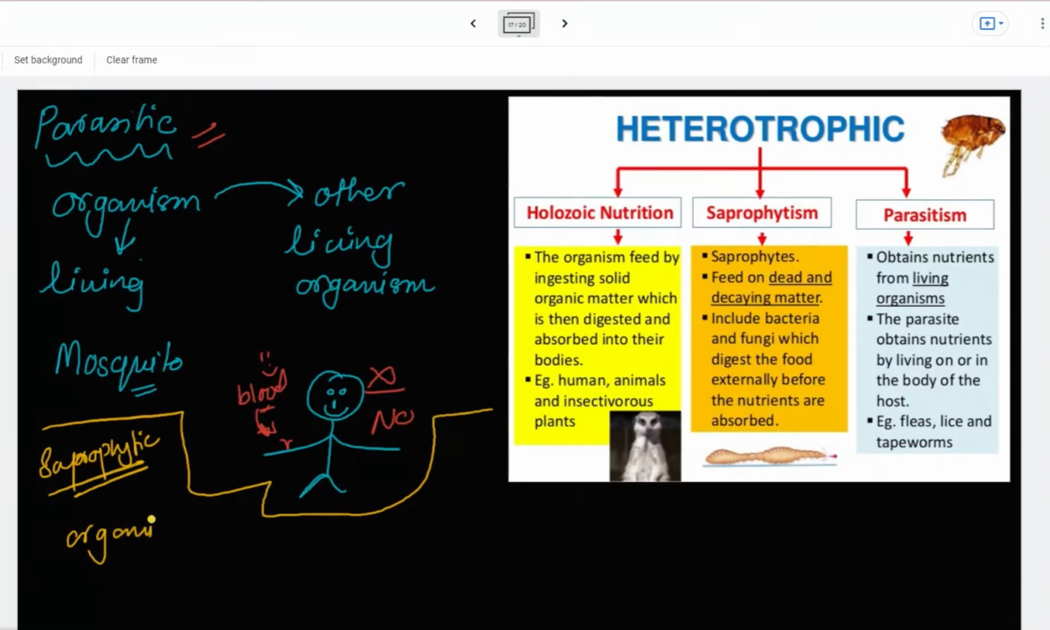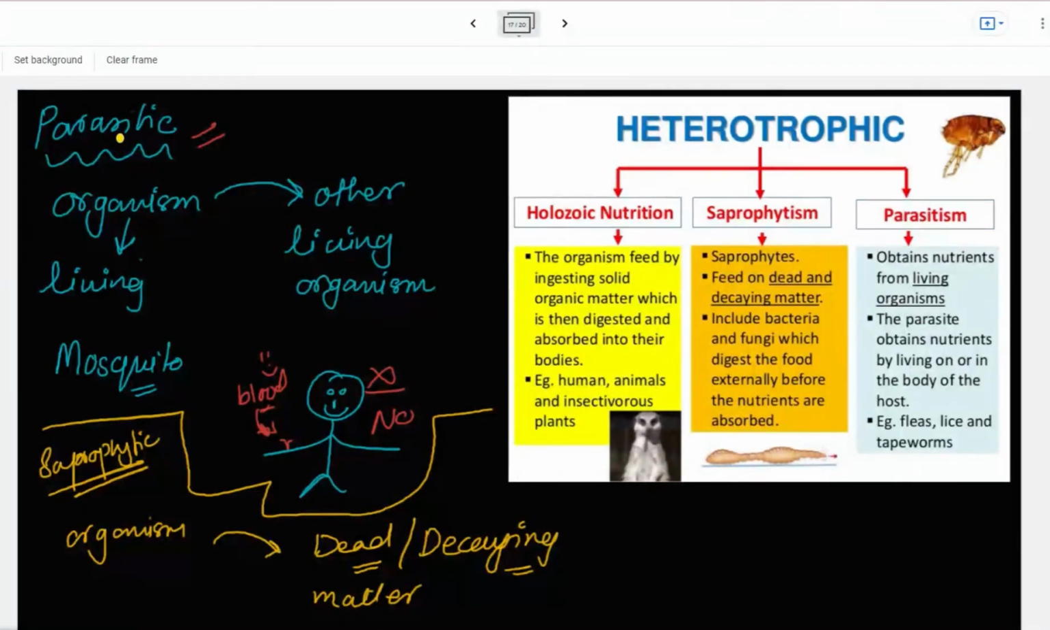Organisms feed on dead organisms, or decaying matter, which is in the process of death. In parasitic nutrition, organisms feed on living things. In saprophytic nutrition, organisms feed on dead matter. Both are types of heterotrophic nutrition.